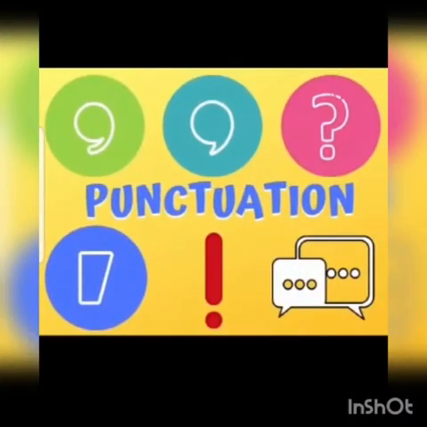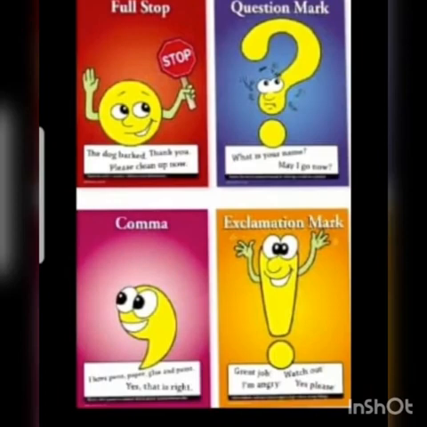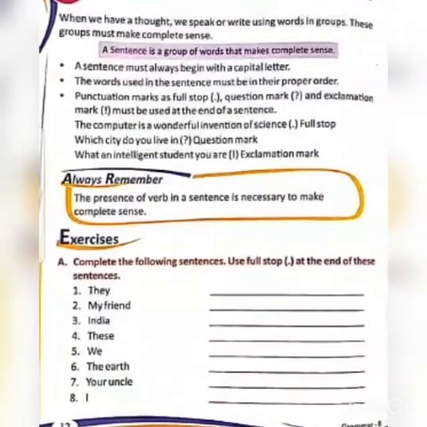We had also studied about punctuation, different kind of symbols we use while writing sentences and paragraphs. For example, full stop. It is used at the end of every sentence. Question mark. A sentence is a question when ended with a question mark. Comma, to give a short break. Exclamation mark, to a sentence that defines sudden feelings. Angry, happiness, sadness, like, hey, I won the match. Oh, I lost the match. So that's the feeling, okay? A sentence must always begin with a capital letter.